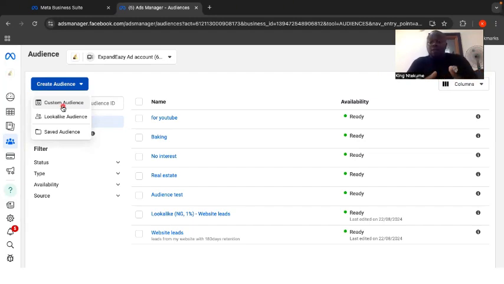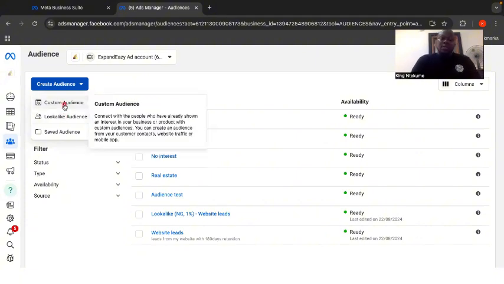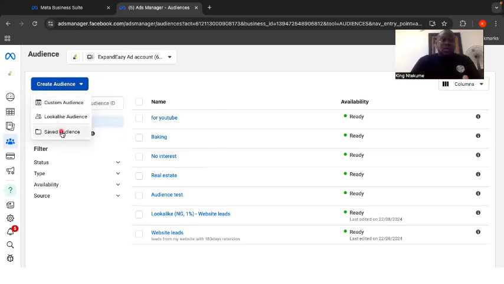Or probably you have a website that you've been tracking activities on, and you want to use the data from that website. That's why you use custom audience. Then lookalike audience: after you've created a custom audience, you create a lookalike from it. So it's not what we are doing here. What I'm showing you is if you want to target interest, demography, behavior, and all that. So you click on saved audience.